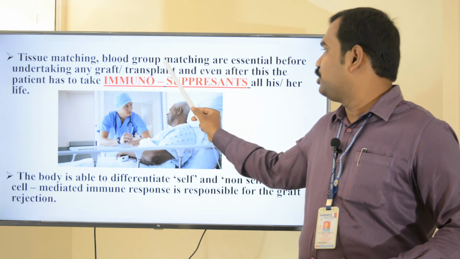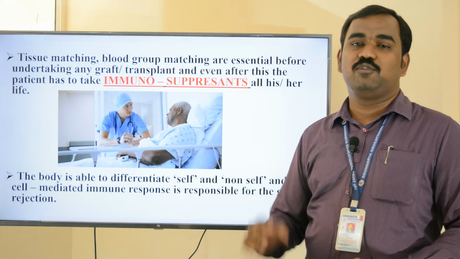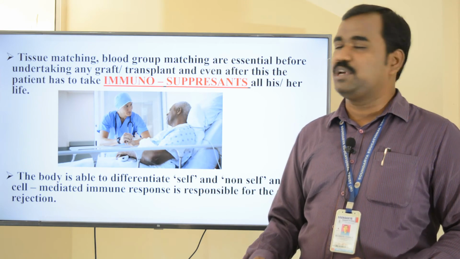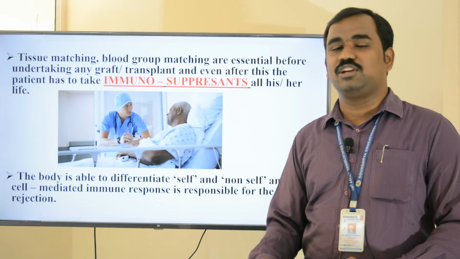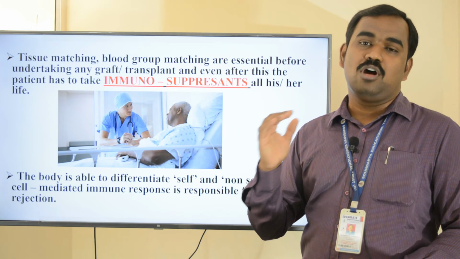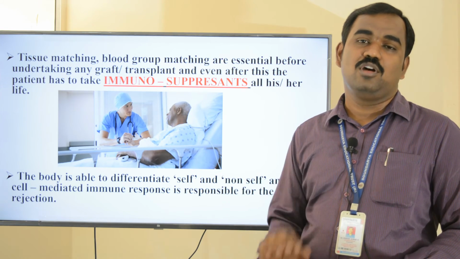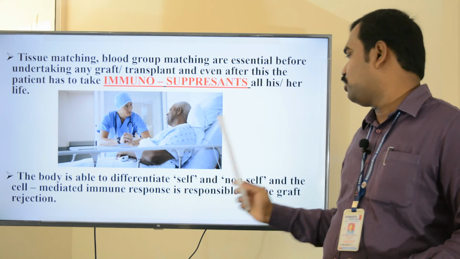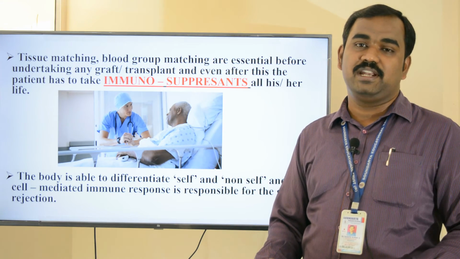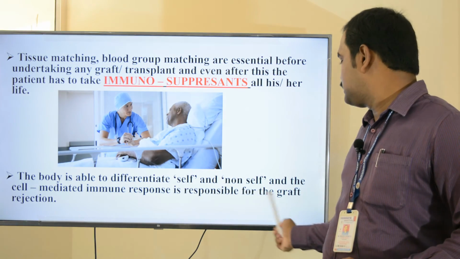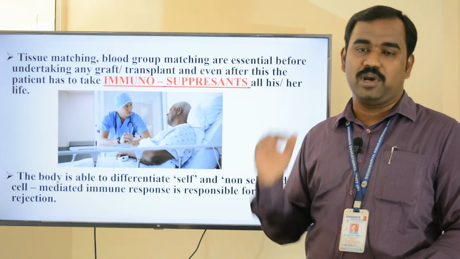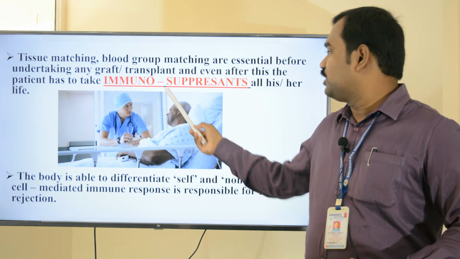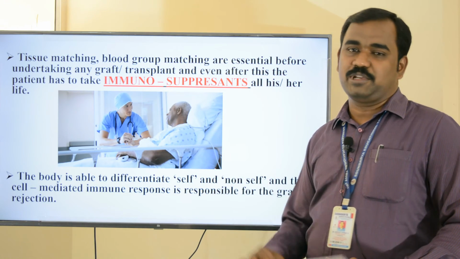Tissue matching and blood group matching are essential before undertaking any graft or transplant, and even after this the patient is given a drug, that is immunosuppressants, in order to avoid graft rejection by our body. The body can differentiate self and non-self, and the cell mediated immune response causes graft rejection. So to avoid this, the doctor or specialist gives the patient immunosuppressants.